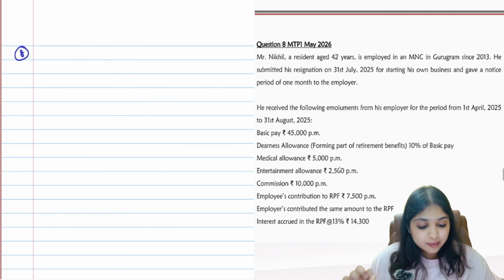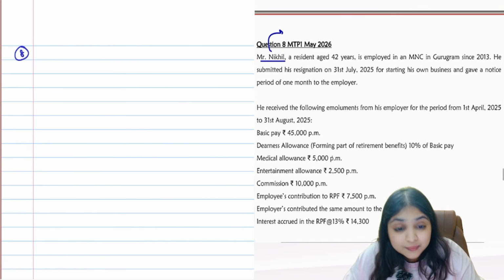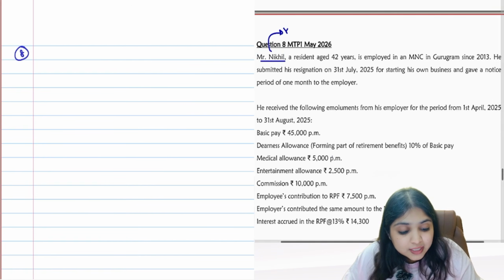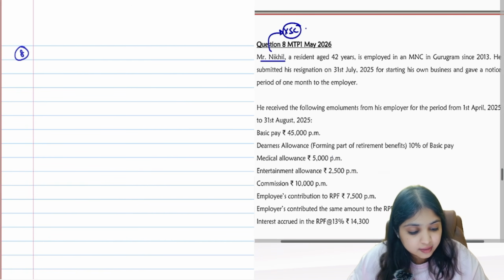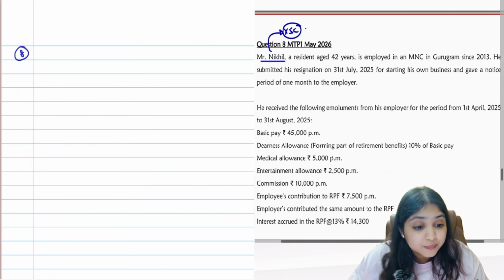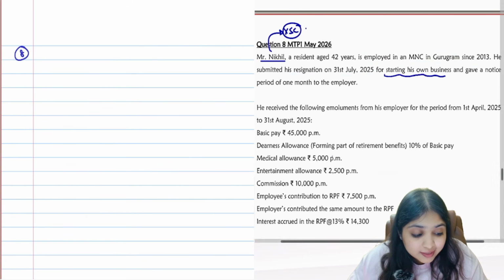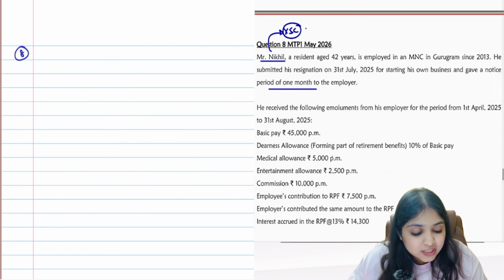This is our question number 8. So Mr. Nikhil, a resident aged 42 years. What will you conclude over here? Mr. Nikhil is not a senior citizen. He is employed in an MNC in Gurugram since 2013. He submitted his resignation on 31st July for starting his own business and he gave a notice period of 1 month.